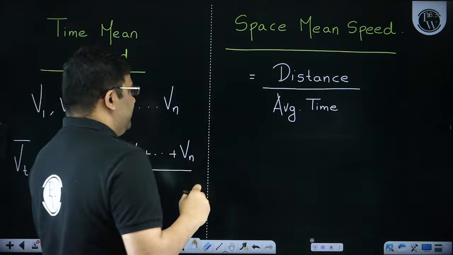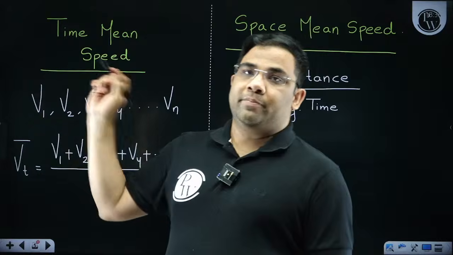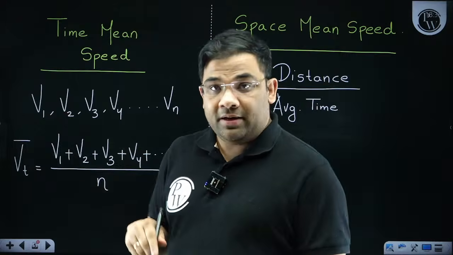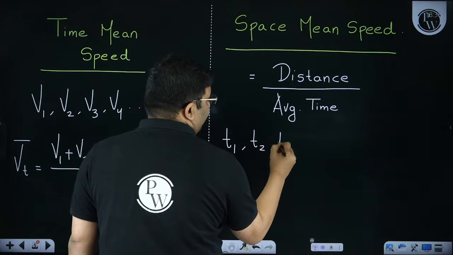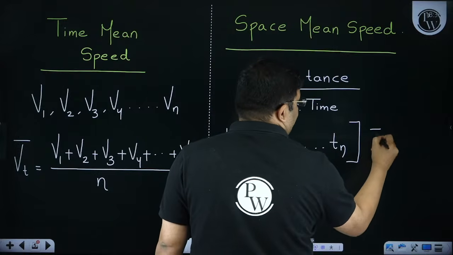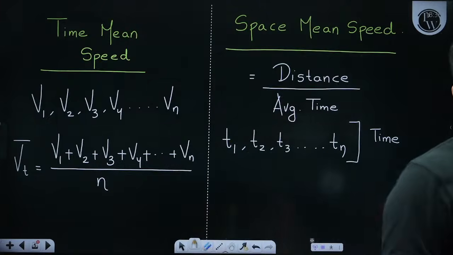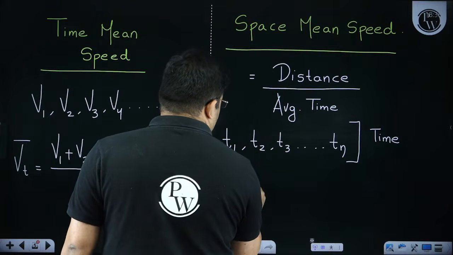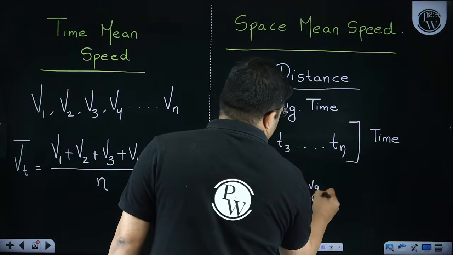Now see, suppose all these vehicles, V1, V2, V3, V4, Vn, will be taking different times to travel. Suppose the times of travel are T1, T2, T3, Tn. These are the time taken to travel a particular distance. So what will be the average time? Let the average time be equal to, what?